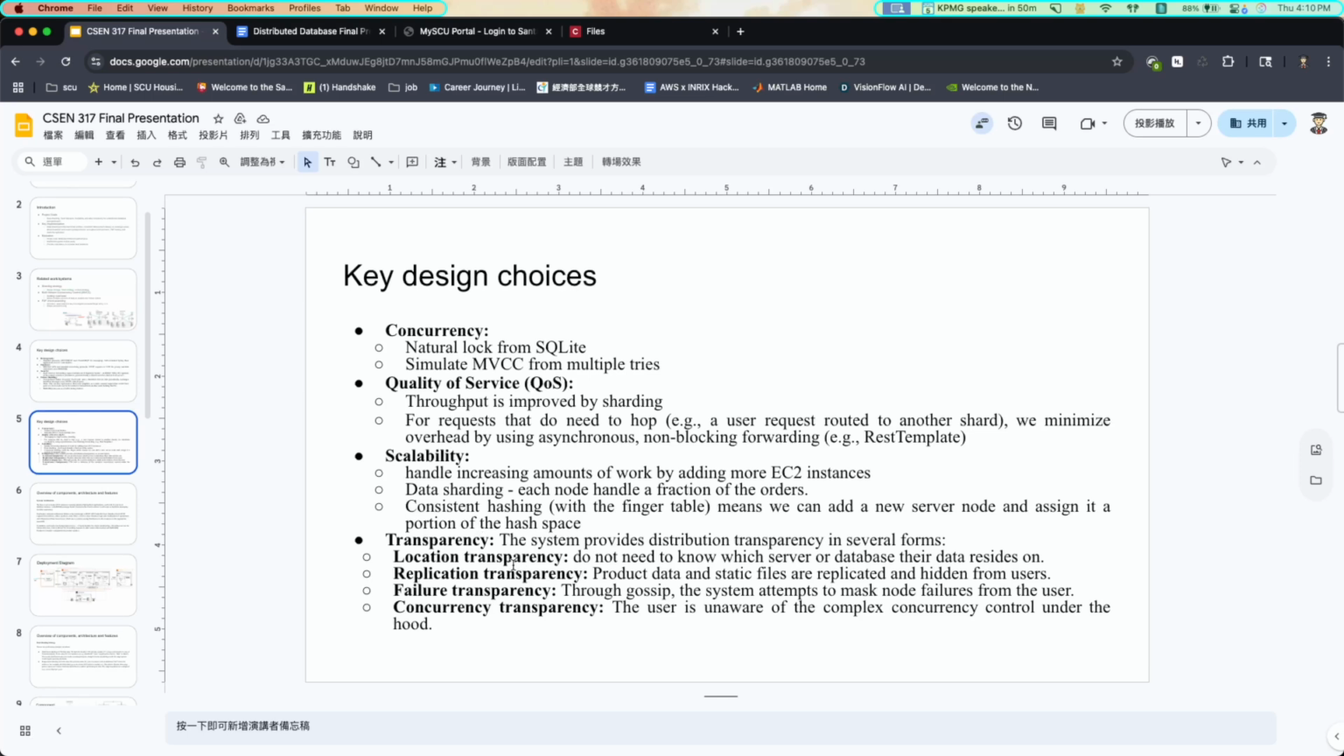For transparency, we have location transparency, replication transparency, failure transparency, and concurrency transparency. The user doesn't know where the database or server resides, doesn't know the data or static files are being replicated, doesn't know that we masked failures, and is unaware of the complicated concurrency control under the hood.